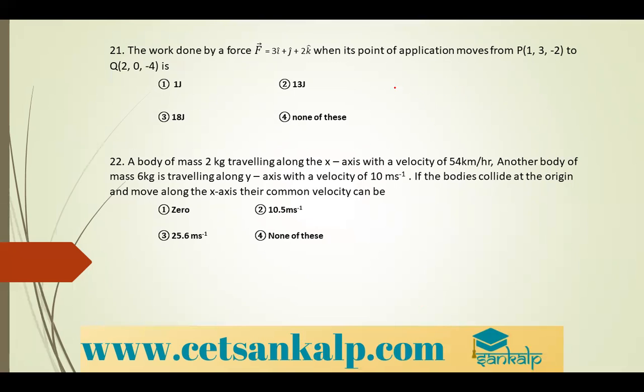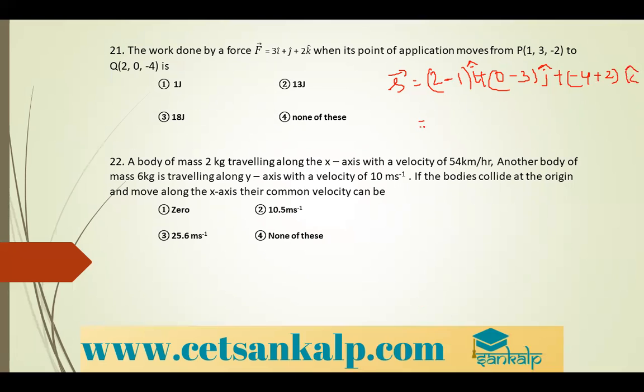You can write vector S is equal to (2 minus 1) i cap plus (0 minus 3) j cap plus (minus 4 plus 2) k cap.